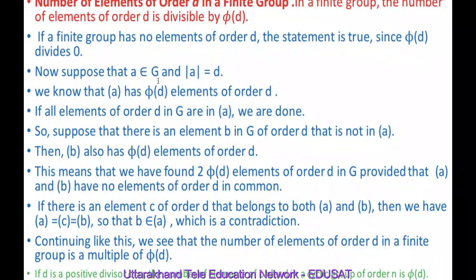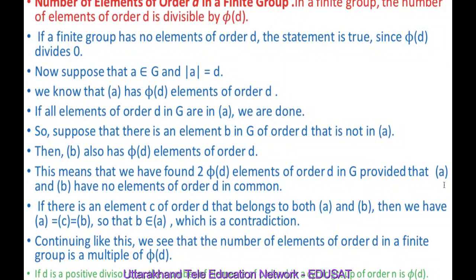Now suppose a belongs to G and the order of a is d. We know that the cyclic group generated by a has phi(d) elements of order d. If all the elements of order d in G are in the cyclic group generated by a, then we are done. We have proved the result. Suppose that there is an element b in G of order d that is not in the cyclic group generated by a. It means the cyclic group generated by b also has phi(d) elements of order d.